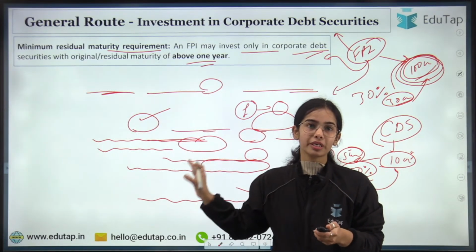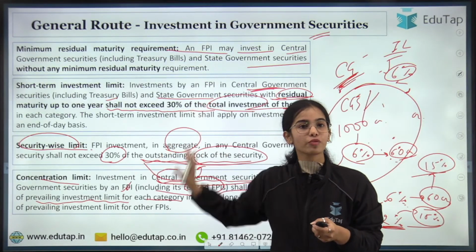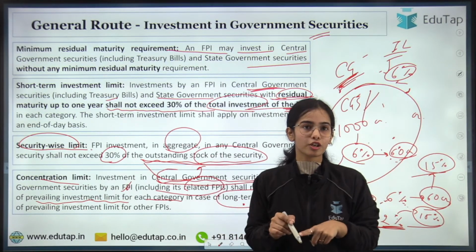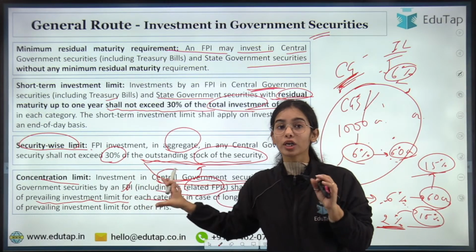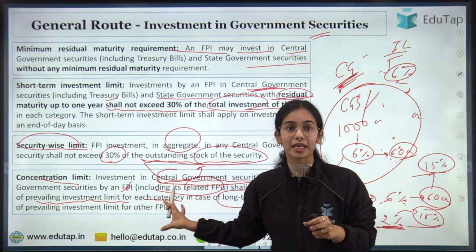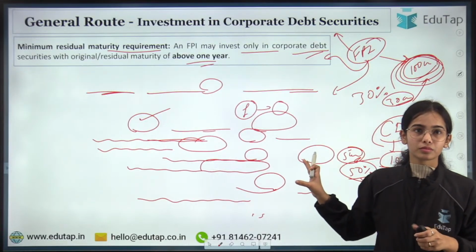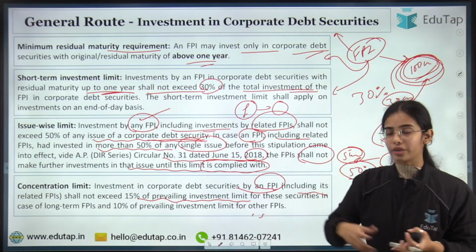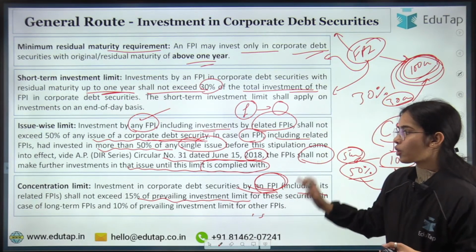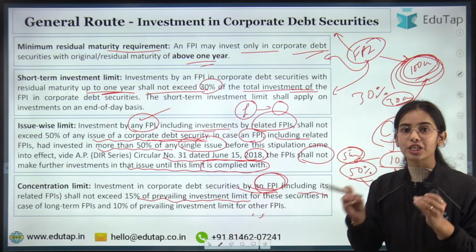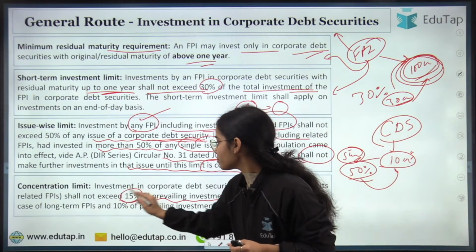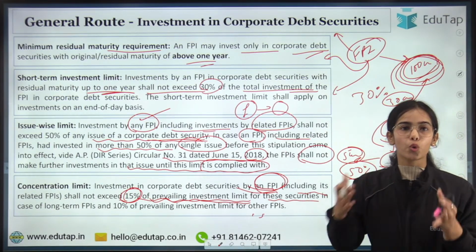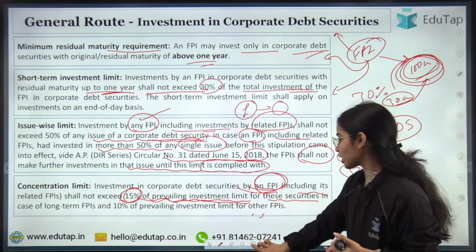Similarly, the concentration limit in government security was also the same, that in the total of central government security, in the total of state government security, a single FPI should not have too much of the concentration in the totality. Similarly, in the corporate debt security also, a single FPI or its related entities shall not exceed 15% of prevailing investment limit for these securities if they are going to hold the securities for the long term, if they are the long term FPIs.